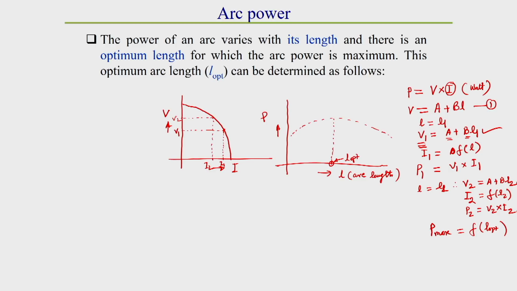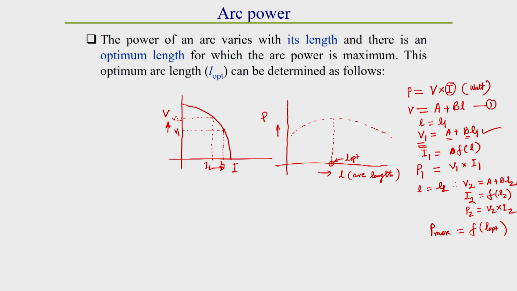So, how to find the optimum arc length? First of all, using the voltage drop equation we find the voltage. That voltage we put in the power source characteristic curve, and from it we find the I value. The multiplication of V and I gives the power.